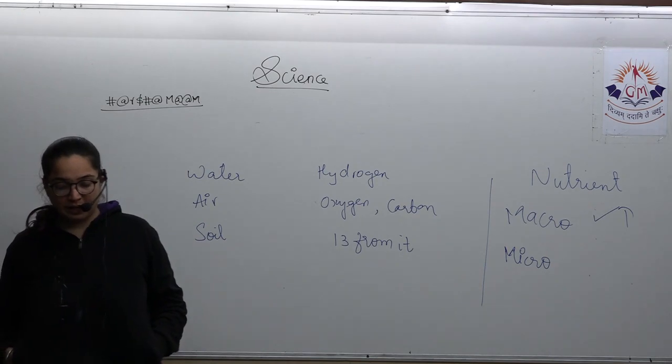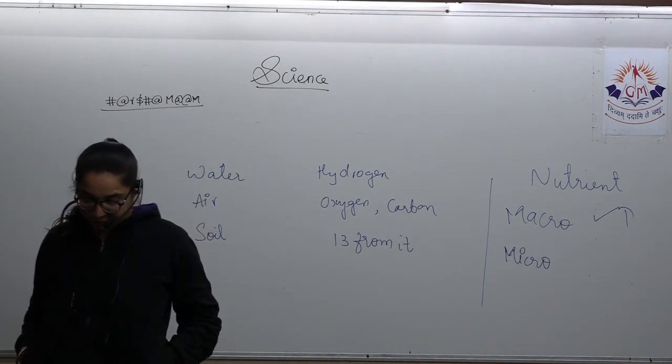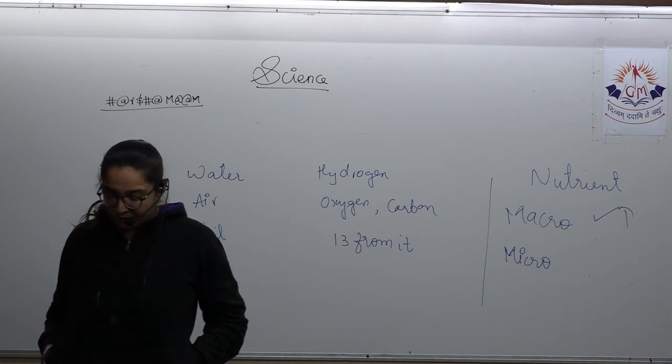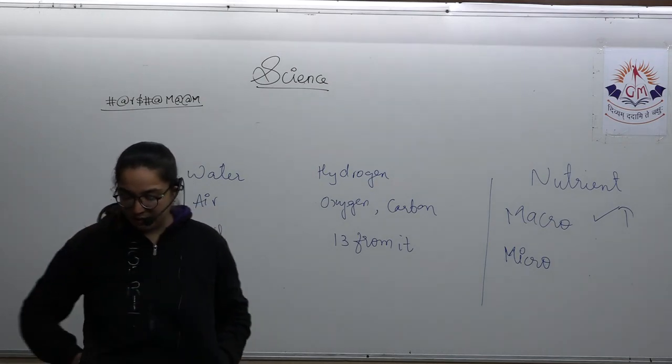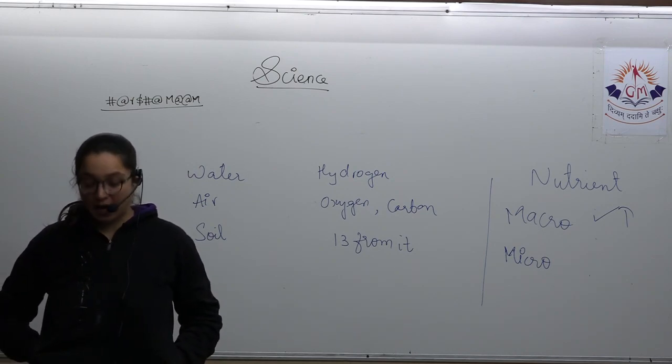In less quantity, they need iron, manganese, copper, zinc, boron, molybdenum, and chlorine. Out of 16 essential elements, some are required by plants in very large amounts.